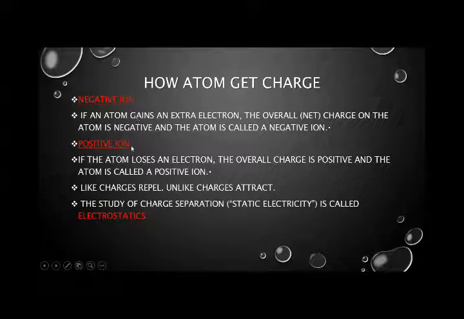What is a negative ion and a positive ion? If an atom gains an extra electron, meaning if the atom gains one electron from another atom, then the overall charge on the atom is negative.